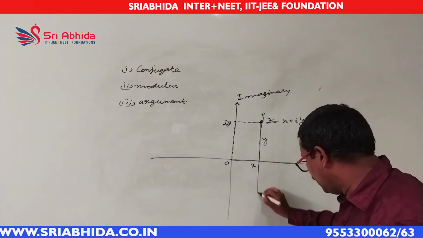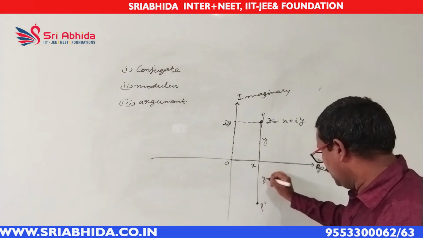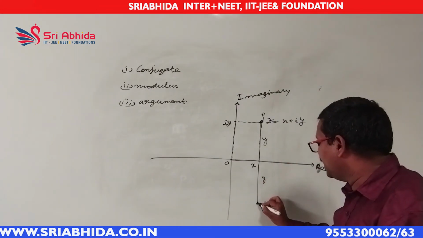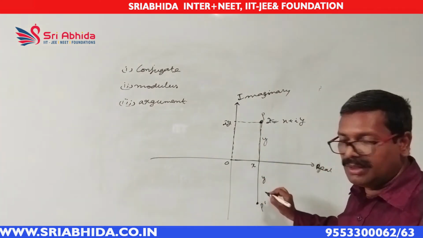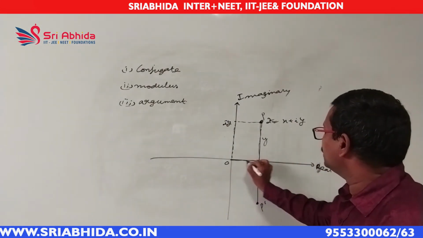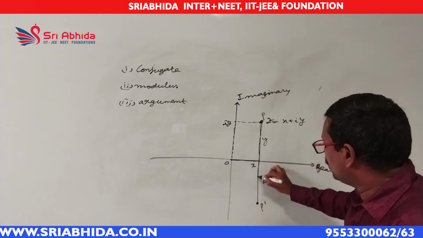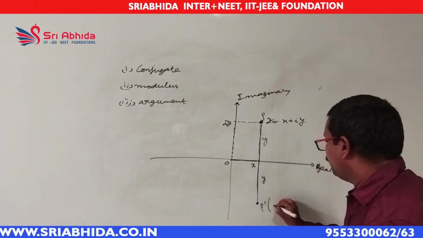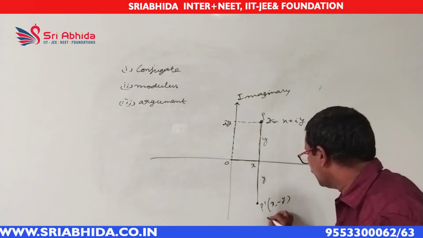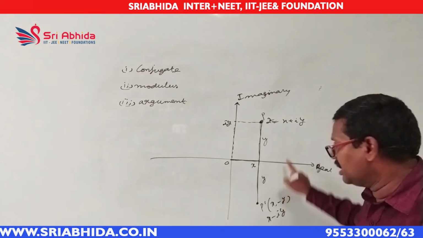What are the coordinates of this P dash? Its x coordinate is x. The y coordinate, if I move upwards, is plus y, but here we are moving downwards, so its y coordinate will be minus y. So P dash coordinates are x comma minus y, and the complex number is x minus iy. So this x minus iy is called the conjugate of the complex number x plus iy. If z equal to x plus iy, then the conjugate is denoted by z bar.